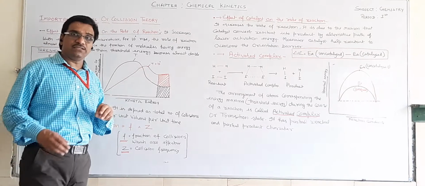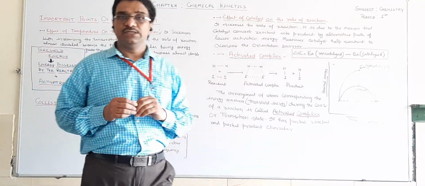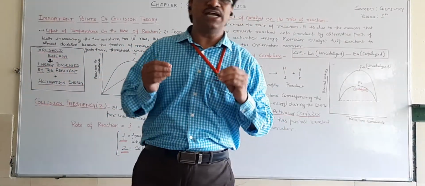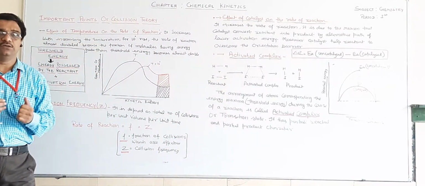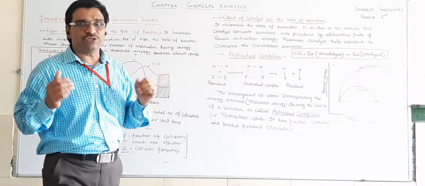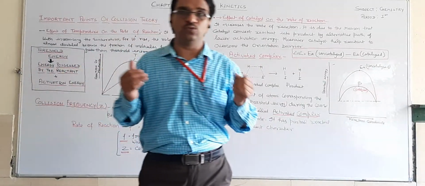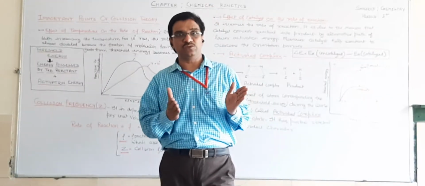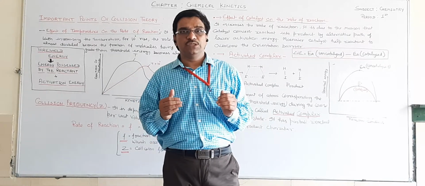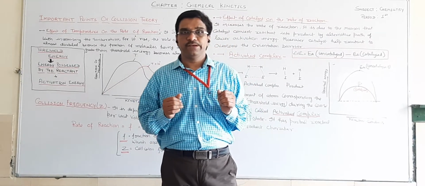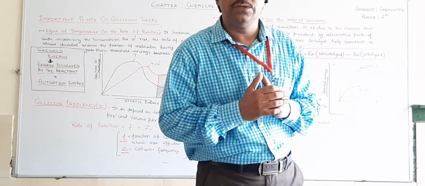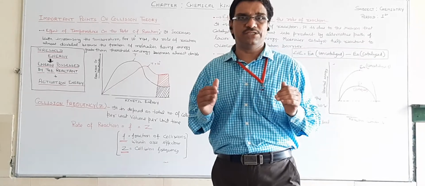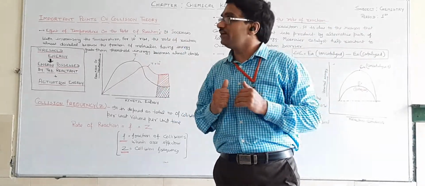Generally, we see that if we increase the temperature by only 10 degrees centigrade, the rate of reaction becomes double or nearly double. It means only a fraction of the reactant molecules absorb the energy which is necessary for product formation. It is not necessary that all the reactants absorb the energy.